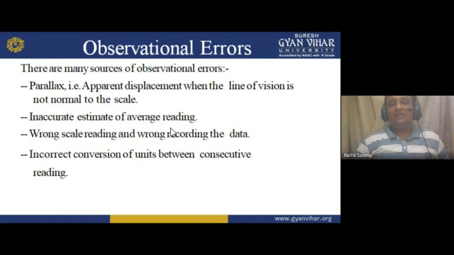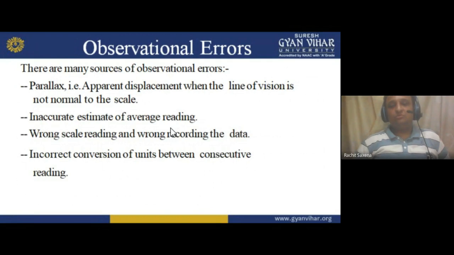I am not getting the right or actual reading. So that comes under parallax error. Second, inaccurate estimate of average reading. I have the average reading, but I am not accurately estimating that average reading. That is again observational, because I am recording it, but at the time of recording I did not use any technique to measure it, and I am using a wrong technique.